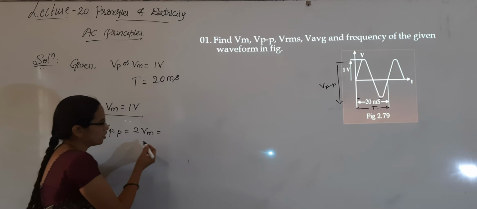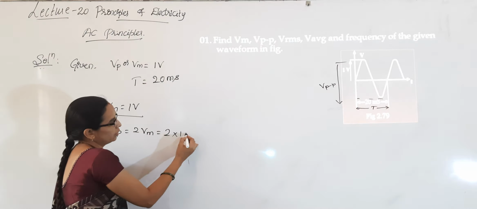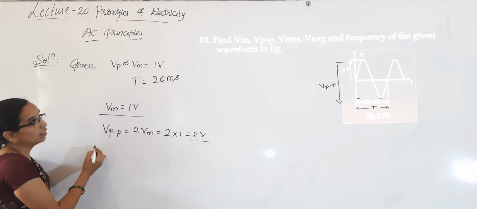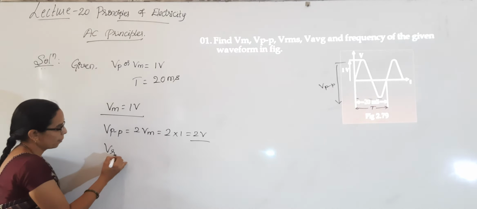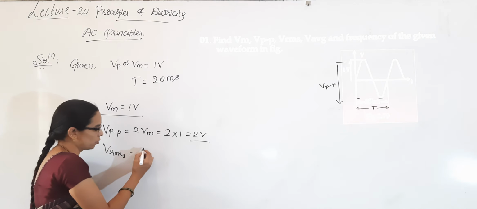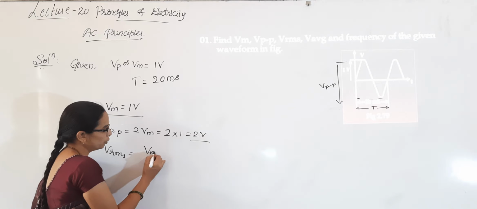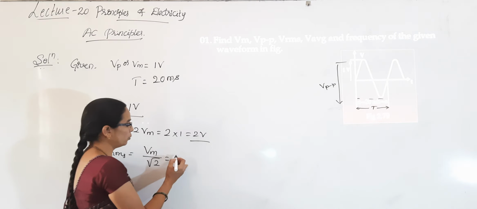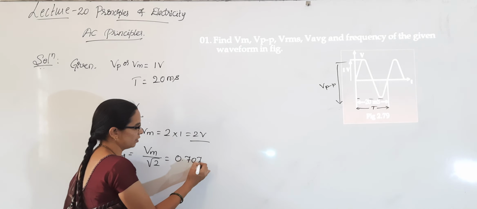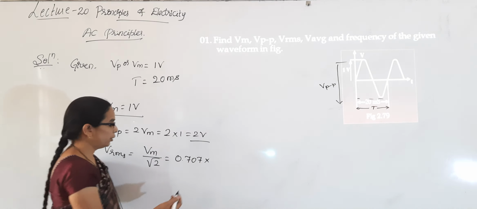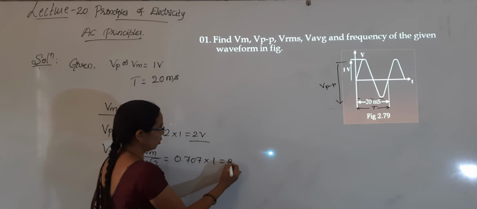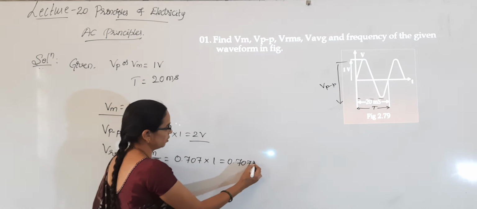So Vpp is equal to 2 Vm, 2 into 1, that is 2 volts, and then Vrms, we have a formula. Vrms is equal to Vm by root 2. 1 by root 2 value is 0.707 into Vm is 1 volt, that is 0.707 volt.